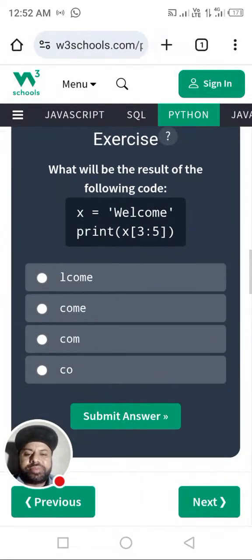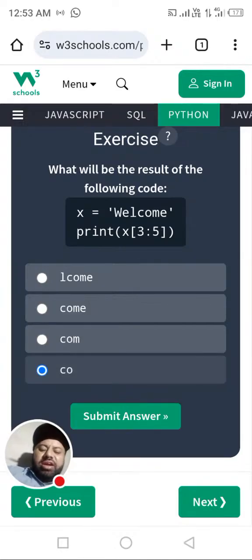Dear students, what will be the result of the following code? x = "Welcome", print x[3:5]. With slicing, W is at position 0, E is 1, L is 2, and it will start from C and O. 3 and 4 are included, and 5 will not be included.